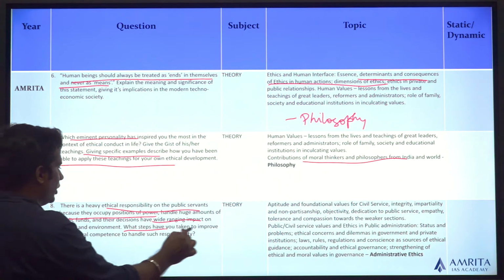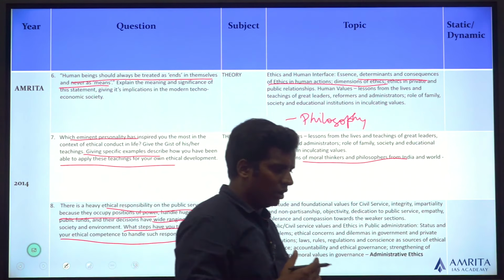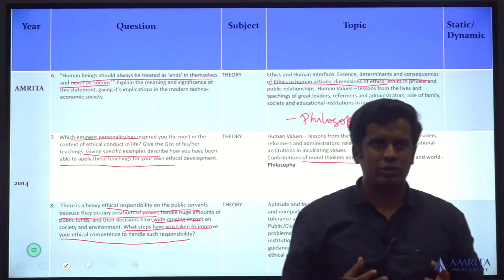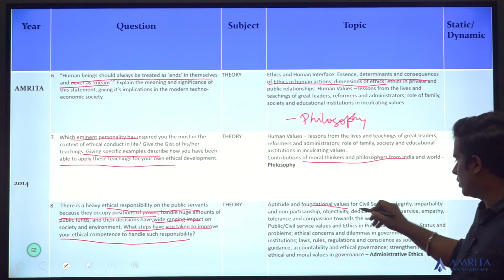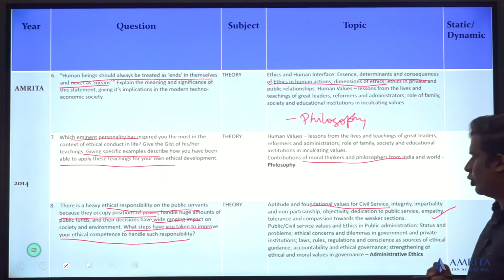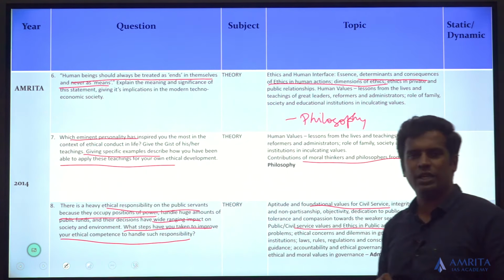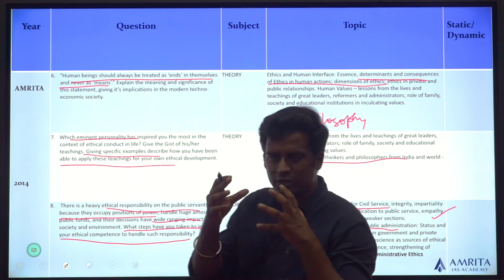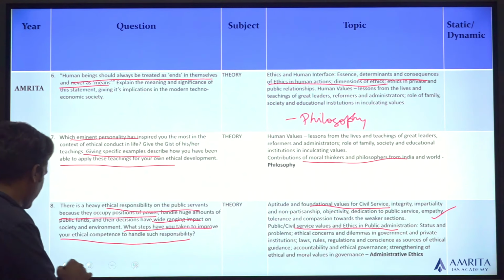What steps have you taken to improve your ethical competence? So since civil servants are placed in positions of power, what is the kind of steps they have taken forward? So you can say you accepted the foundational values of civil service. Once you know that, you can do it. You can also talk about the public civil service values and the ethics that has been a part of public administration, how that is very crucial in making sure that the ethics of a civil servant is always maintained.